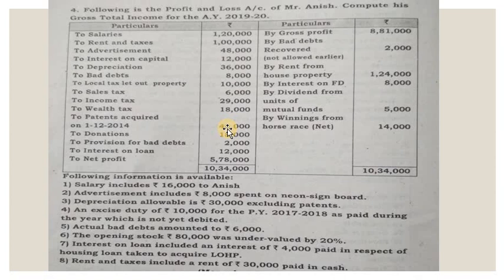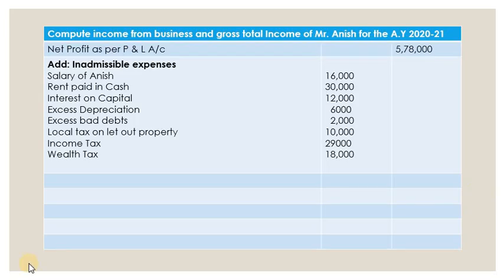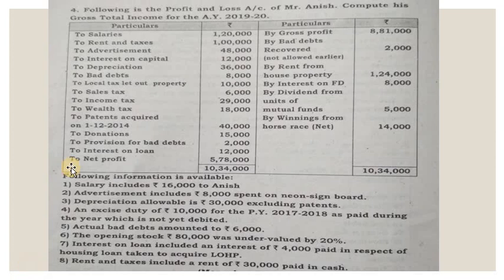But what has happened here? In the profit and loss account, they have debited the patents. So it is a capital expenditure. The profit and loss account is a reflection of only revenue expenditure. So this is debited, that means minus. So what we have to do? We have to add back the capital expenditure. So let's add that. Let's go to the problem once again.